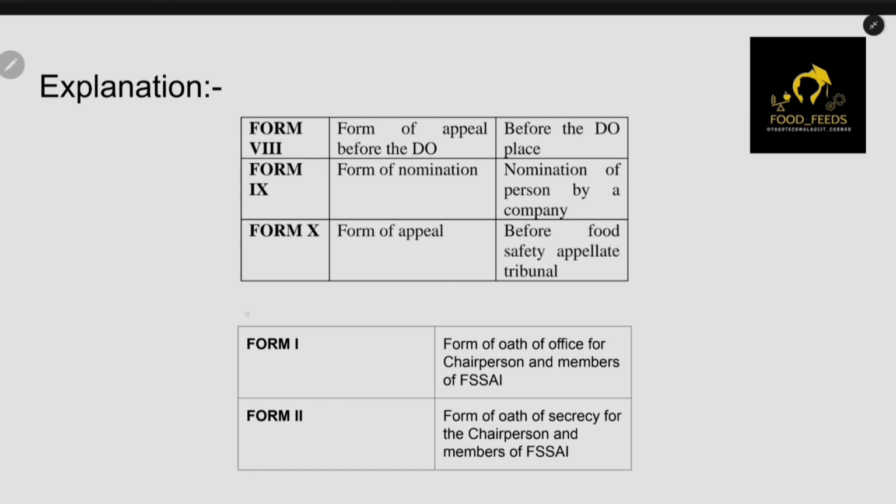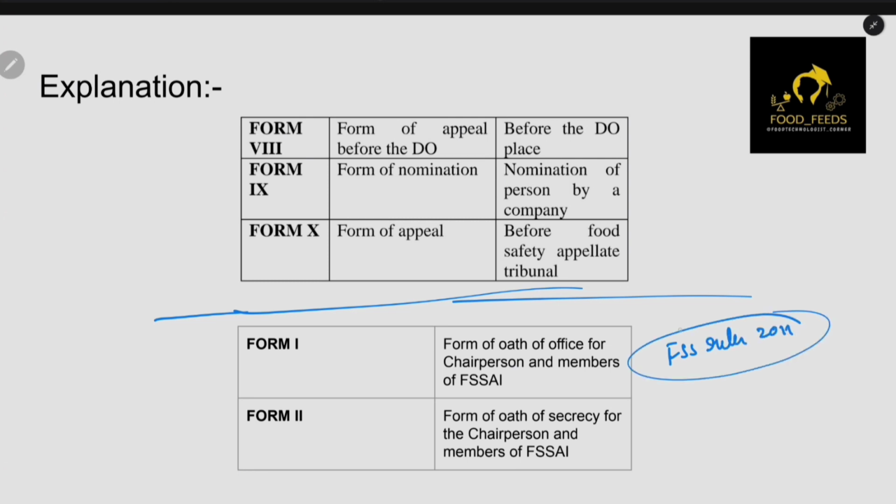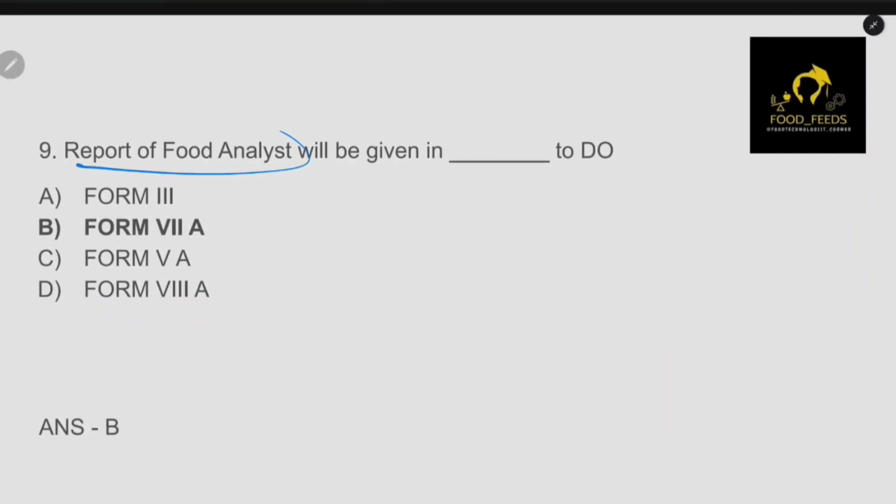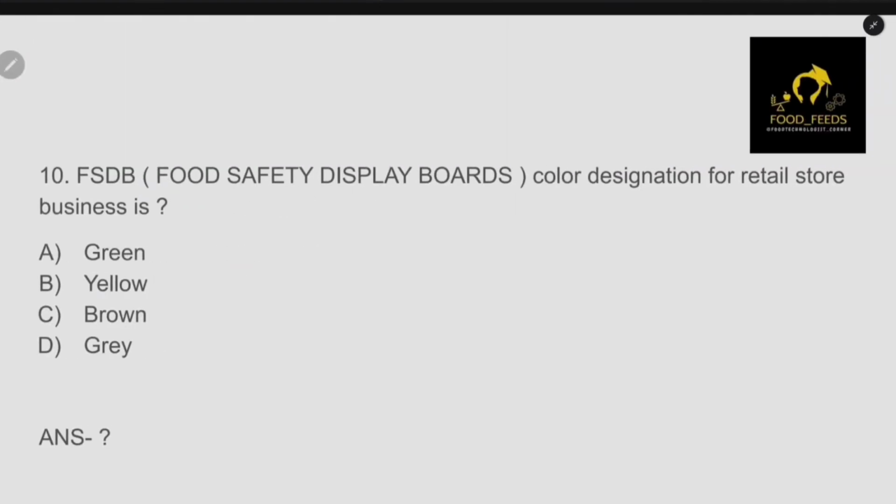Okay, these are the 10 important forms, but in the FSSR rules 2011, there are 2 more forms. The first is the form of oath taken by the chairperson and the other members, and the second is a form of oath taken for the secrecy of the chairperson and the other members. Okay, so these are the 2 other forms which are mentioned in the FSSR rules 2011. So from this question we can see the report of the food analyst will be given in form 7A. Okay, so this is the final question.